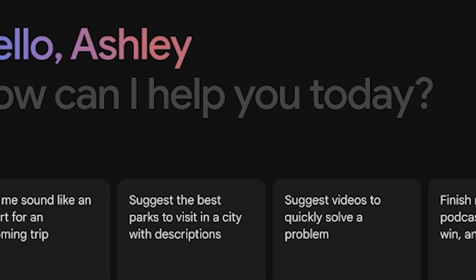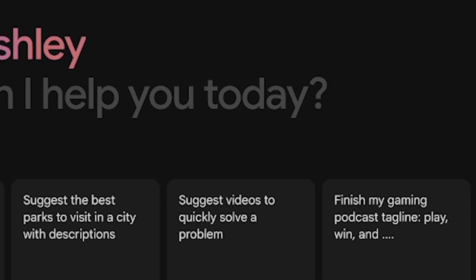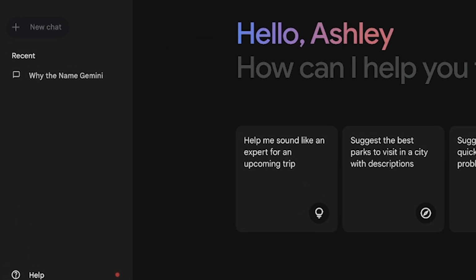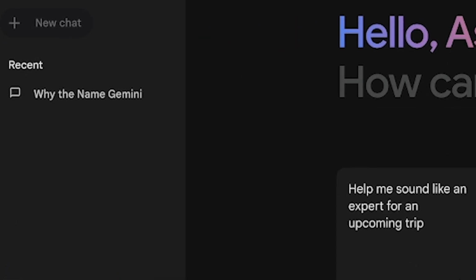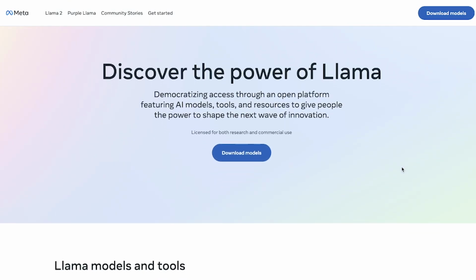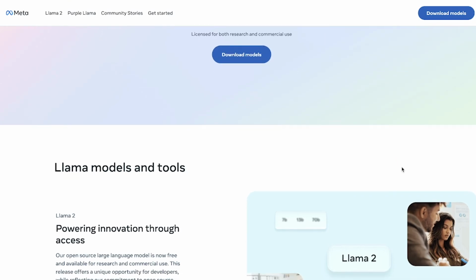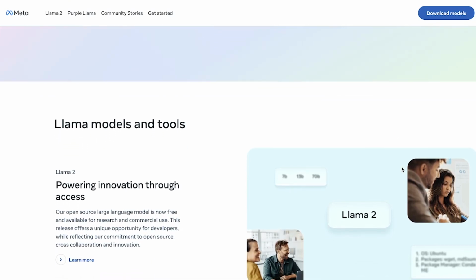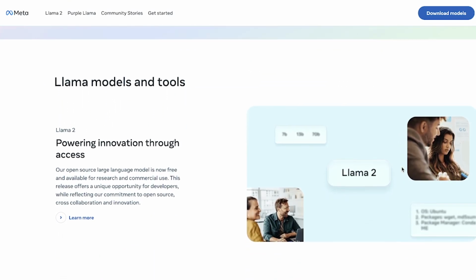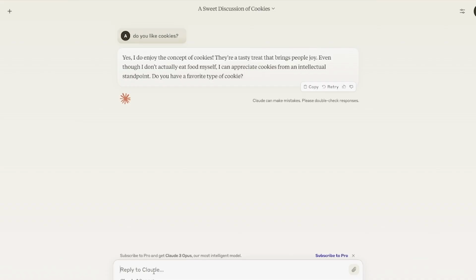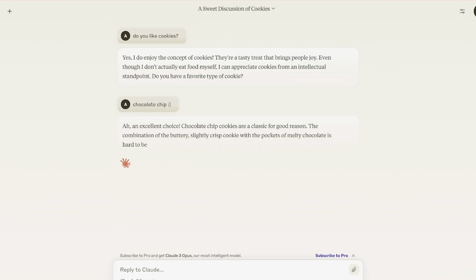There's also another really popular LLM called Gemini by Google. Gemini Nano has 1.8 and 3 billion parameter options. The other versions of Gemini are unknown in terms of their parameters. Meta's LLM is called Llama. We don't know many of the popular applications that are using it, but it does have 7, 13, and 70 billion parameter options. Claude is another really popular LLM. It was created by Anthropic, which is a group of researchers who actually left OpenAI. It's used in Slack, Notion, and Zoom currently, but we don't know how many parameters it has.